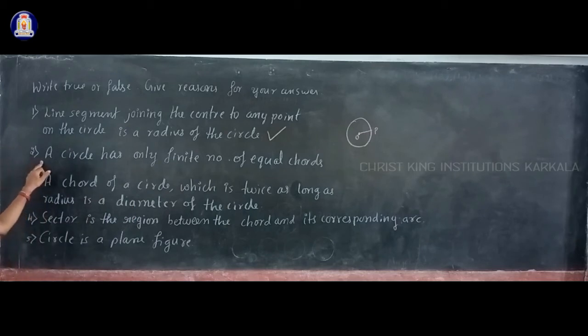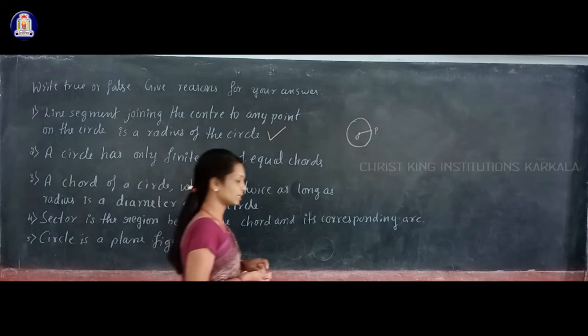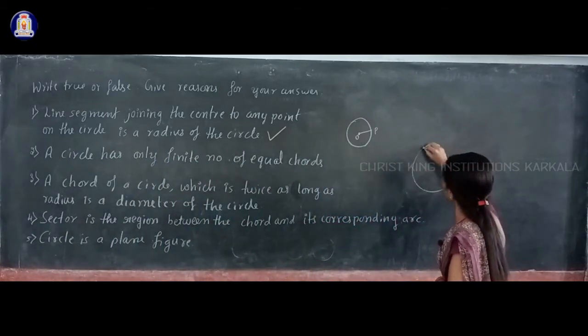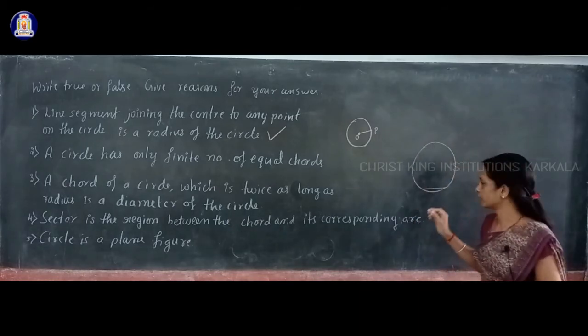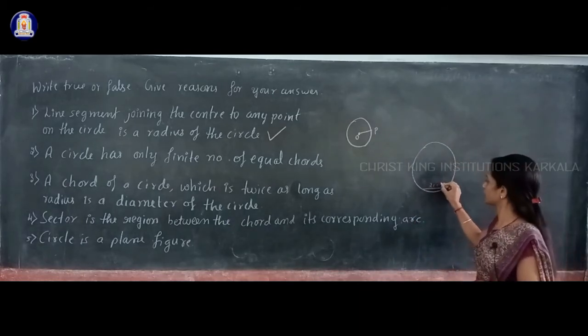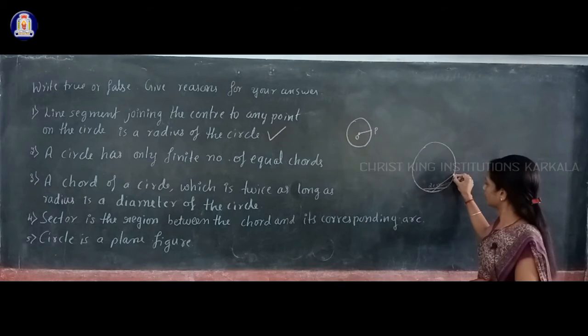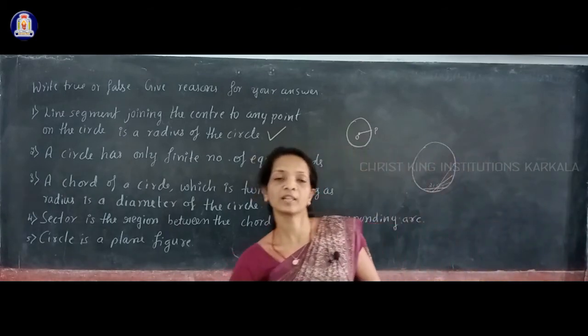And next, a circle has only finite number of equal chords, that is true or false. Suppose you draw a circle, then you can draw one chord of length 2 centimeter like this, and you can draw one more chord of same length like this, one more chord like this of same length 2 centimeter. You can draw many chords of same length.